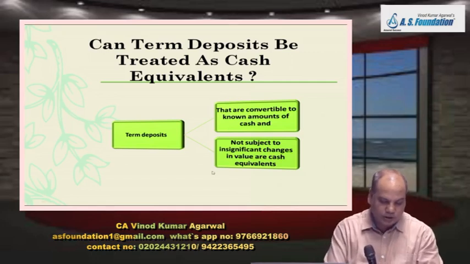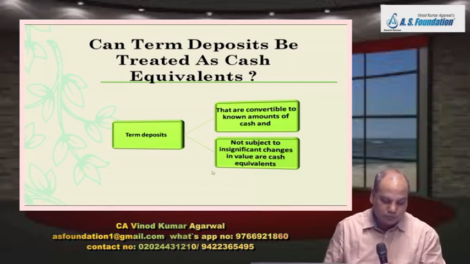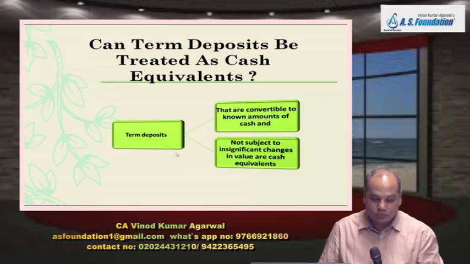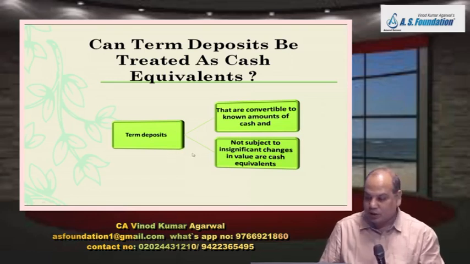Or it is written in paragraph 2 only, below cash and cash equivalent. Term, last two lines: term deposits that are convertible to known amount of cash and are not subject to insignificant risk of change in value are cash equivalent.